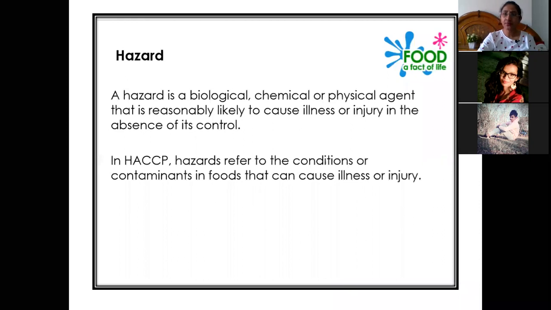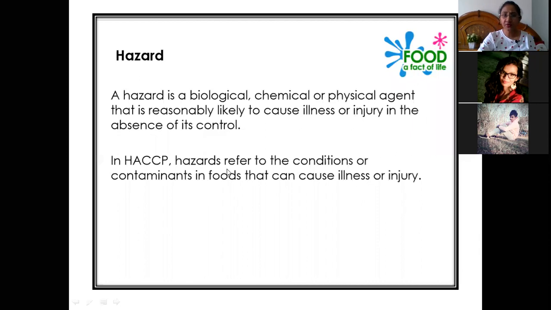We have already seen in the last videos what a hazard is and the different types of hazards. Again, the definition of a hazard is a biological, chemical, or physical agent that is reasonably likely to cause illness or injury in the absence of its control. If proper control measures are not taken, that agent can cause injury or illness to human health.